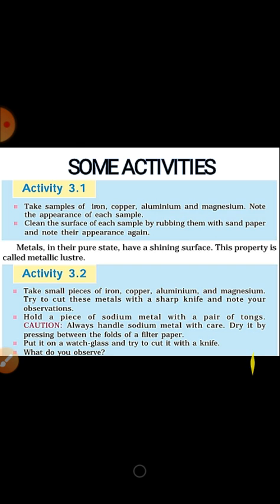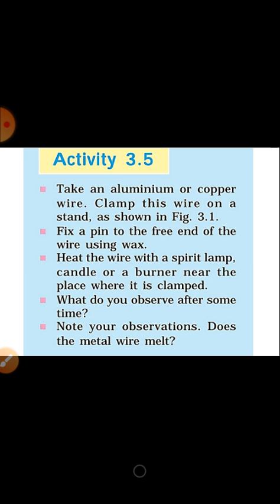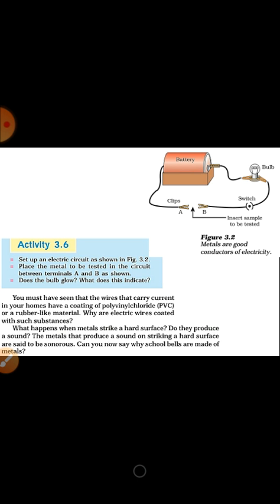3.2 activity shows about the metal's hardness. Hardness varies from metal to metal. 3.3 activity shows metals can be beaten into thin sheets, or malleability. 3.4 activity shows you about the ductility of metals. Activity 3.5 shows you that metals are good conductors of heat and have high melting point. This is an experimental setup for the experiment. Activity 3.6 shows you that metals are good conductors of electricity.